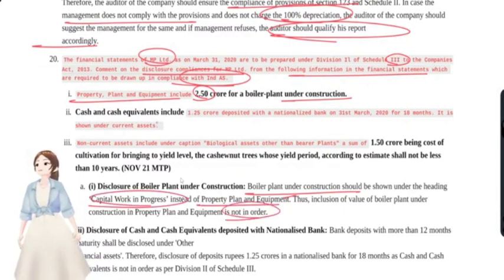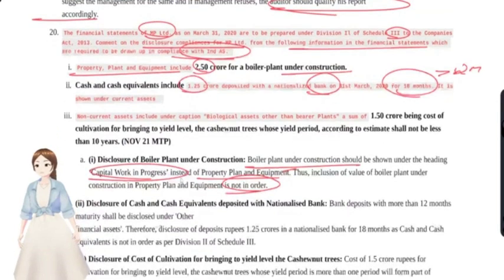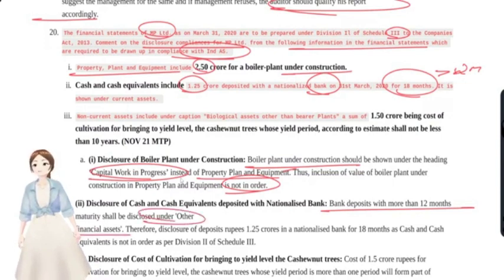Cash and cash equivalents include 1.25 crore deposited with a bank having maturity of 18 months, which is more than 12 months, the normal operating cycle. You have to disclose that separately and not include it. Any cash deposits with the bank having maturity of more than 12 months have to be disclosed separately. Bank deposits with more than 12 months maturity shall be disclosed under other financial assets.